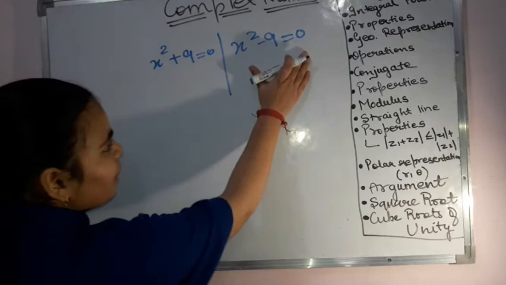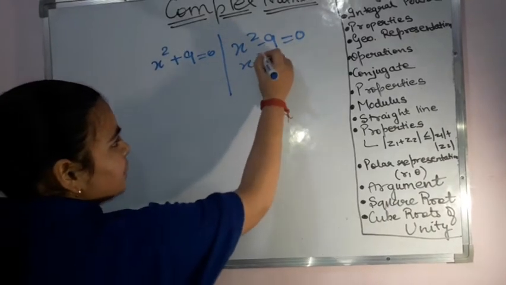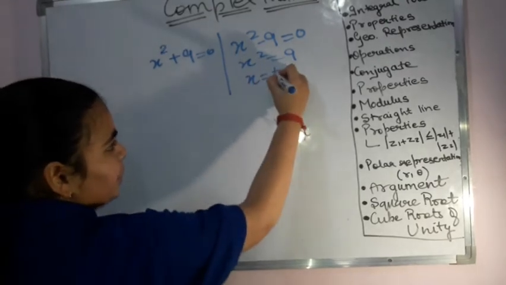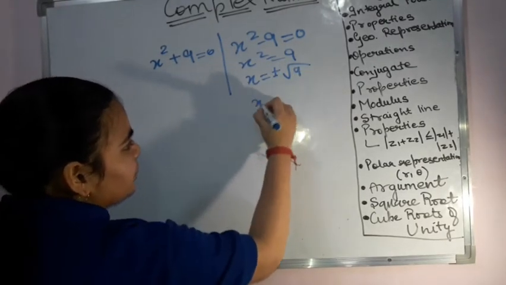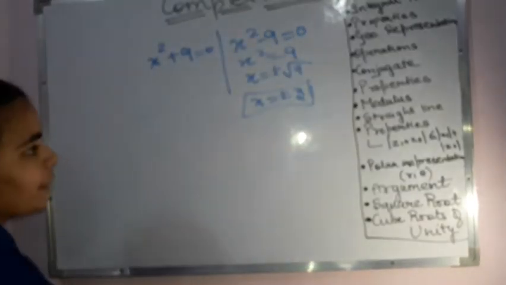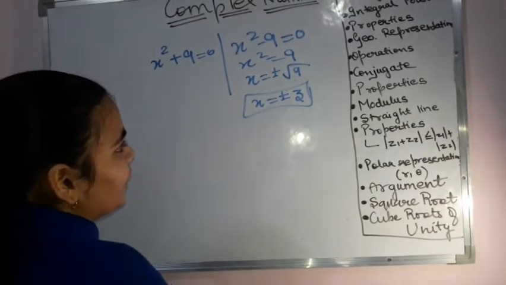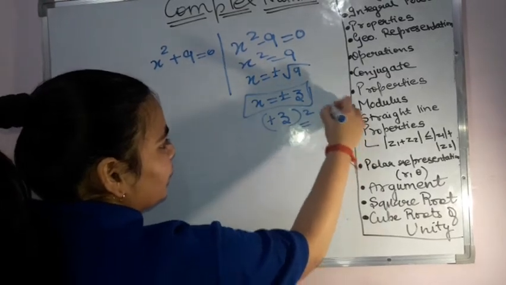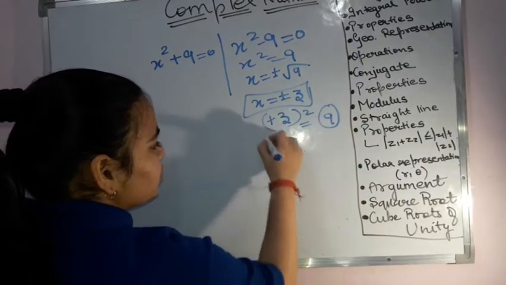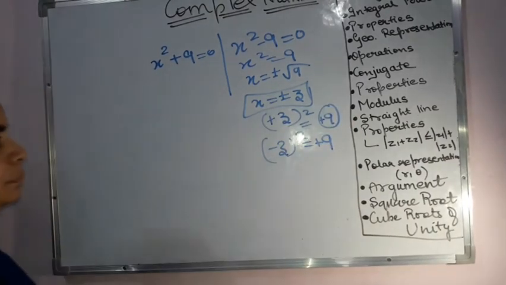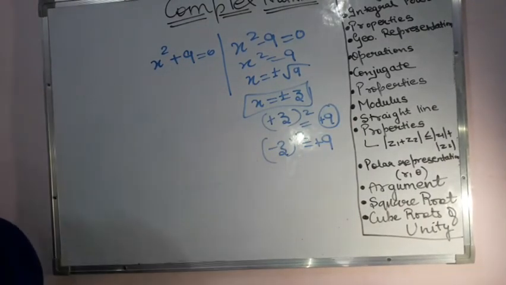Now the second one I can easily solve because I can write it as x square is equal to 9, and then x will be equal to plus minus under root of 9. That means I can get x is equal to plus minus 3. This we know. So if I take plus 3 square, then I am getting 9, and even if I take minus 3 square, I am going to get plus 9. Okay, so this part is done. This equation we have easily solved.